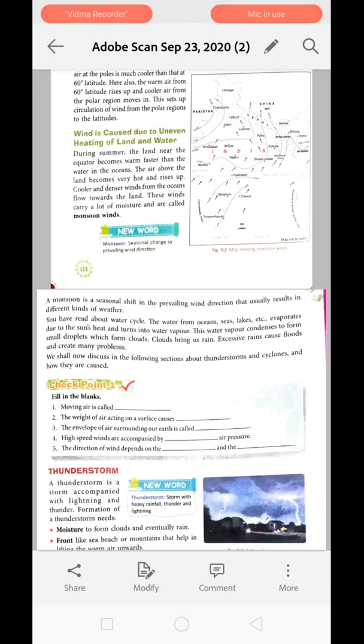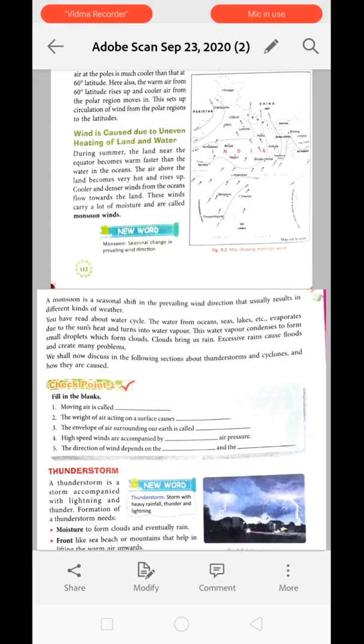We have heard about the water cycle, we have read about the water cycle. The water from ocean, sea, lake, etc. evaporates due to sun heat and turns into water vapor. This water vapor condenses to form small droplets which form clouds, and clouds bring us rain. Excessive rain may result in floods and create many problems.